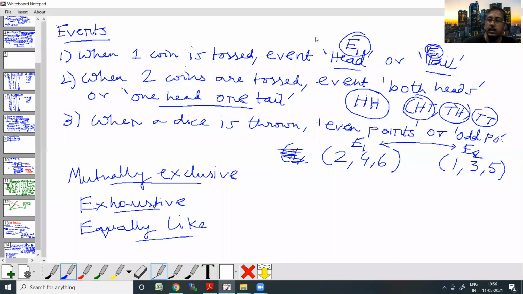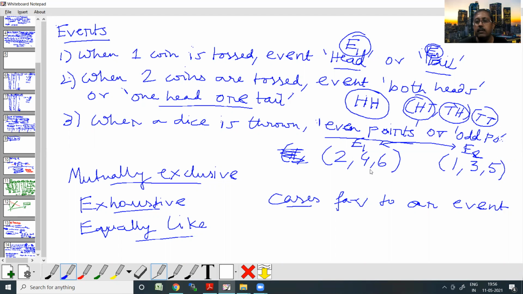The next thing that we need to understand is cases favorable. So, cases favorable to an event. What are the cases favorable to an event? For example, when we consider the rolling of a die, and we consider the event, say, even points. This is the event E1. Now, what are the cases favorable to that event E1?